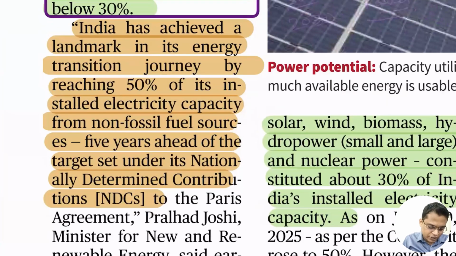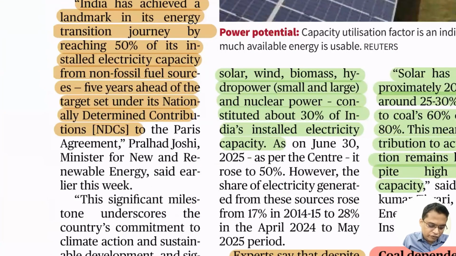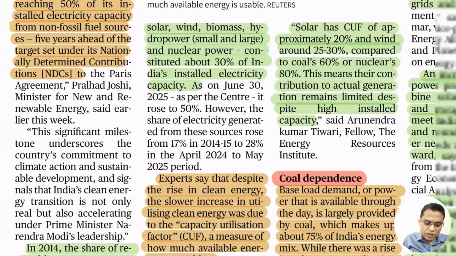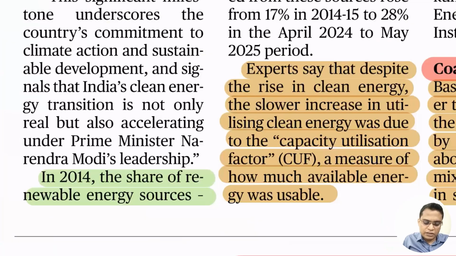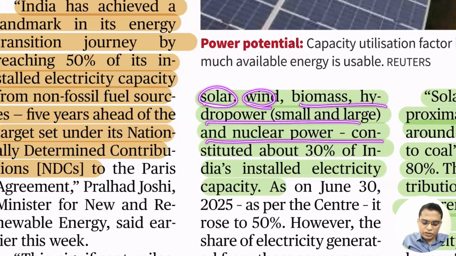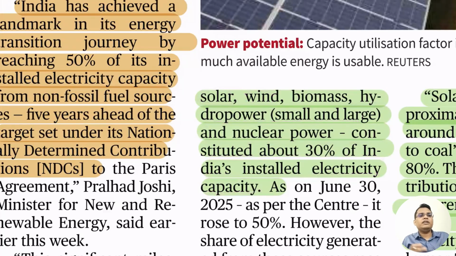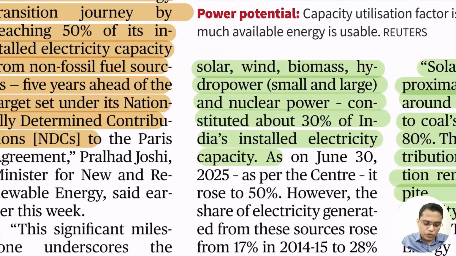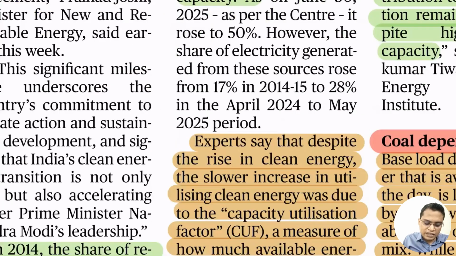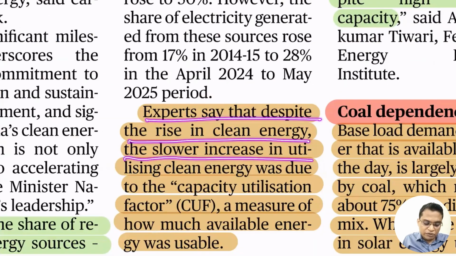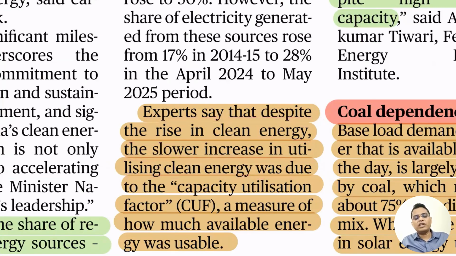In 2024, renewable sources such as wind, solar, biomass, hydroelectric and nuclear constituted 30% of India's installed electric capacity; now it is 50%. Experts say that despite the rise in clean energy, the increase in utilization is slower. Though we have a huge amount of installed capacity, we are not able to utilize it.